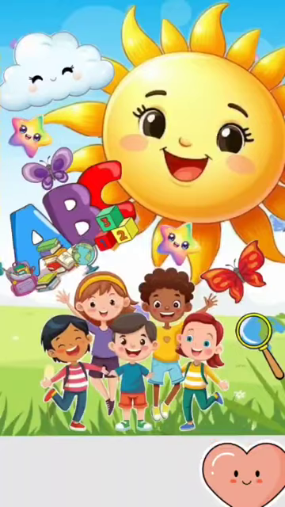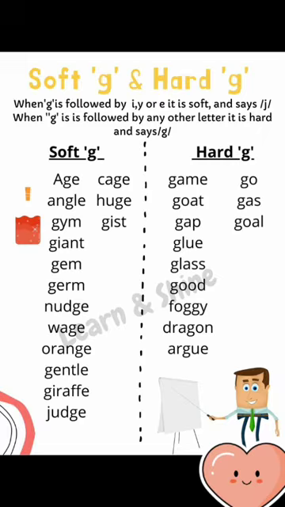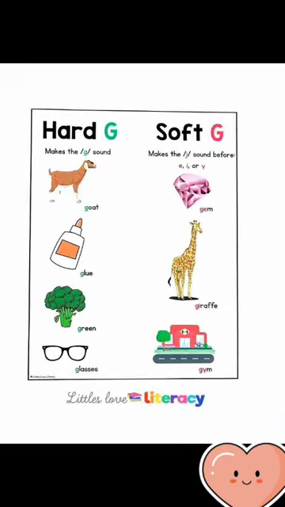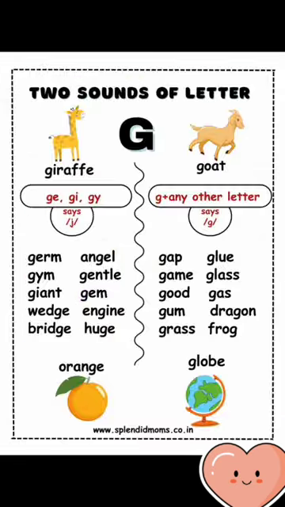Hello, let's learn today about the soft and hard G. The letter G has two different sounds. Soft G, we pronounce it as ja, ja, and hard G, we pronounce it as ga, ga. When do we pronounce G as ja, and when do we pronounce G as ga?